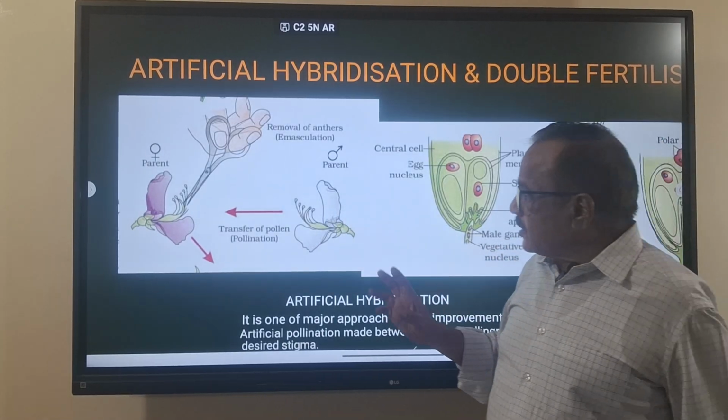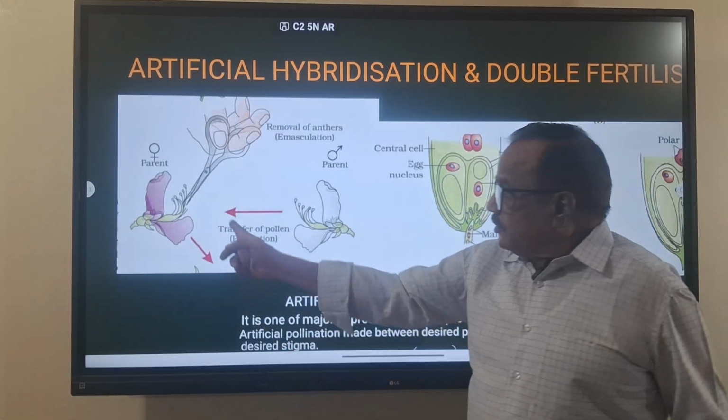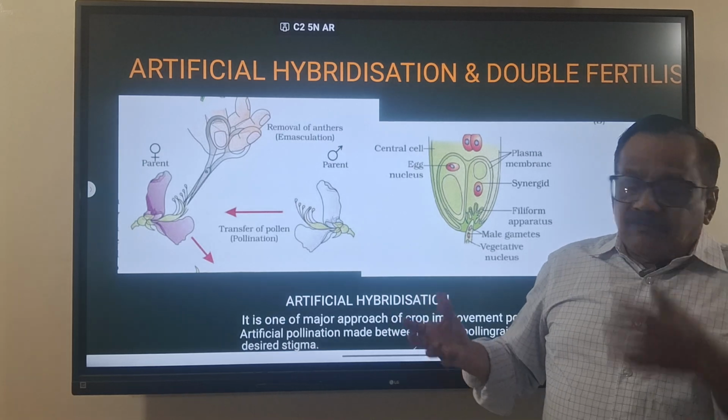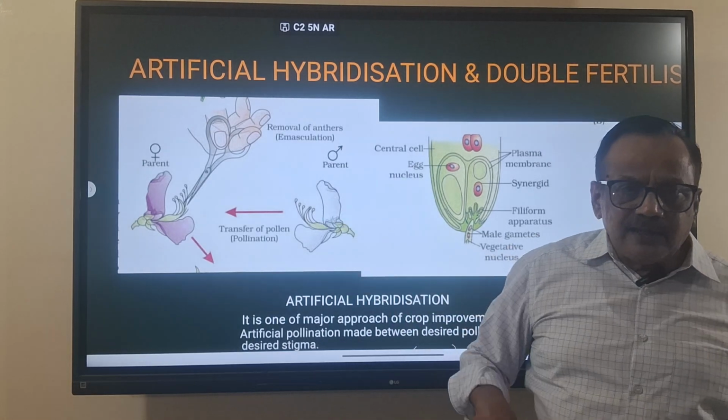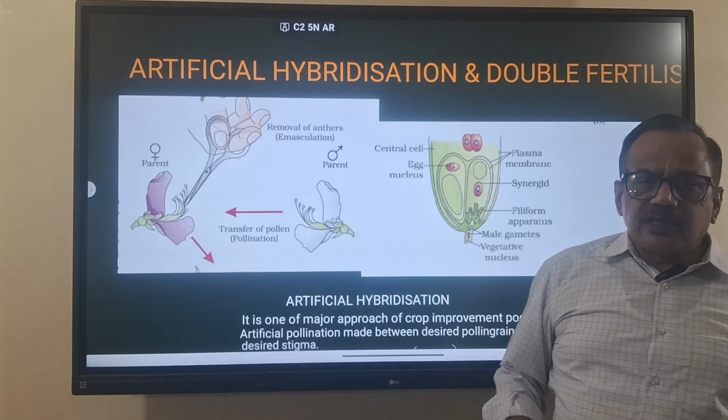And next, whenever the pistil reaches maturity, the desired pollen grain is dusted on it, and it is rebagged, and the bag is kept up to fruit formation.